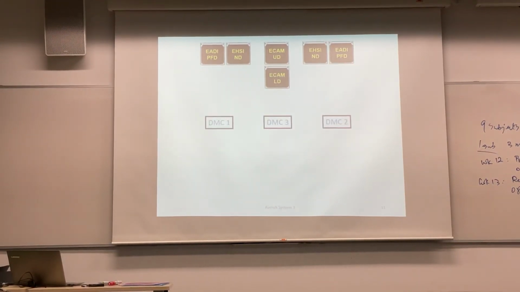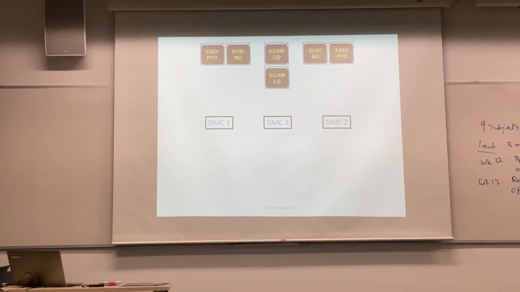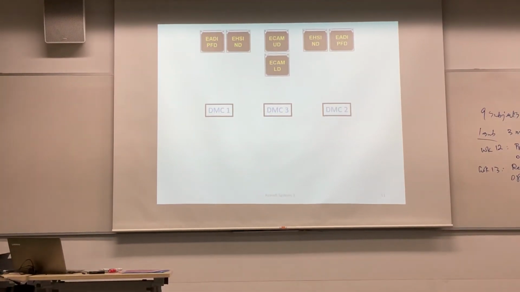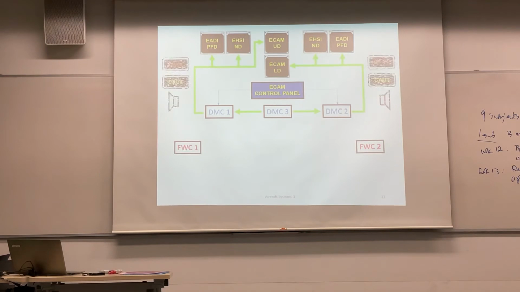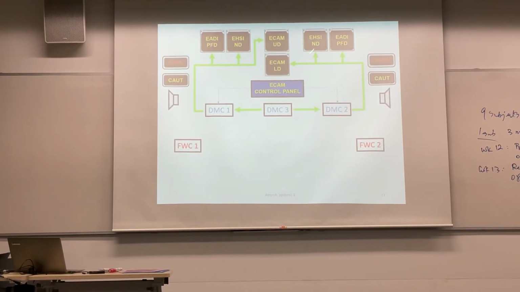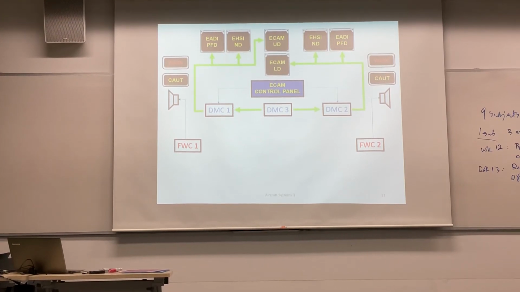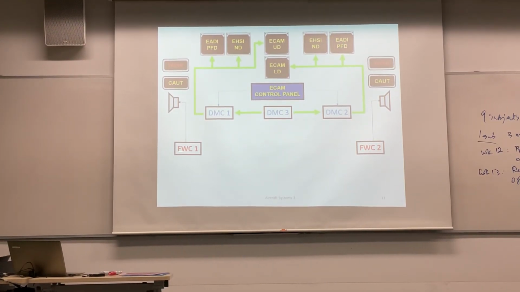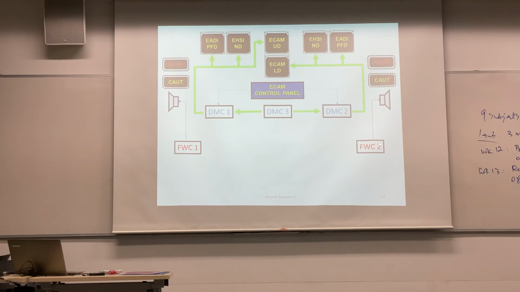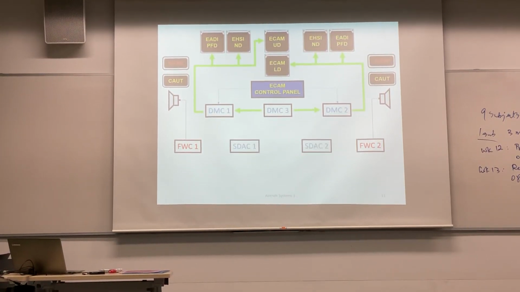Now these are controlled by 3 DMCs, right? They call it the display management computer. You'll see that DMC 1 supplies information to here, DMC 2 to here, DMC 3 is standby. Anytime these two fail, it will take over. Okay, very straightforward. Then they have this thing called the flight warning computer. This is primary. They give aural warning, warning and caution.